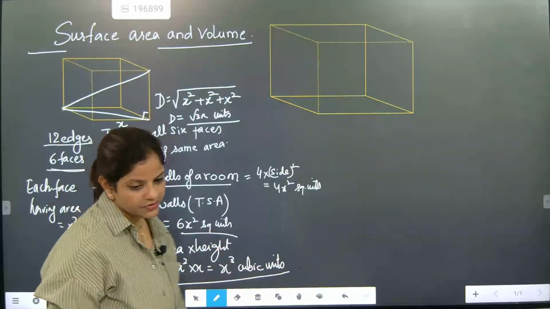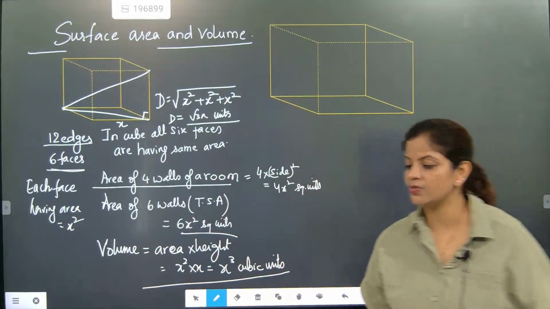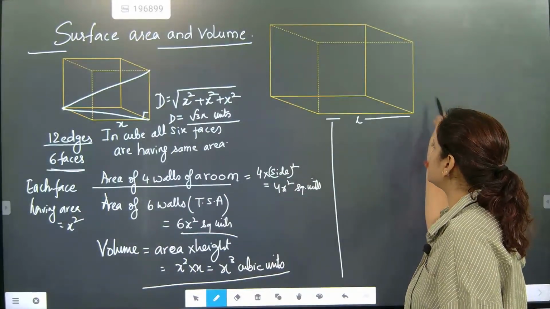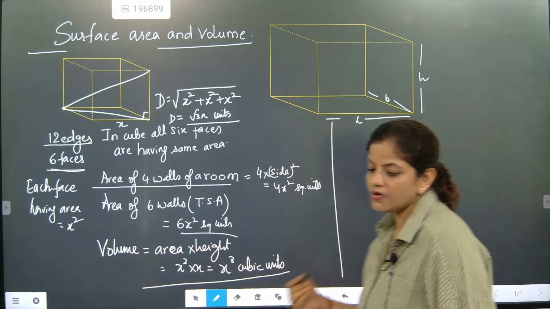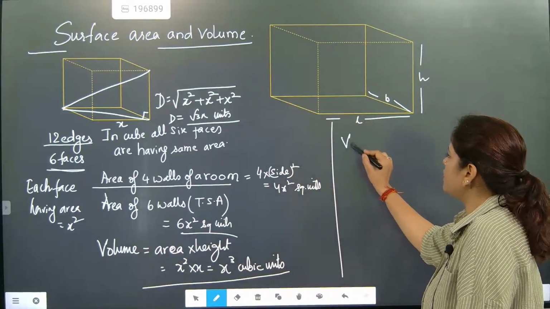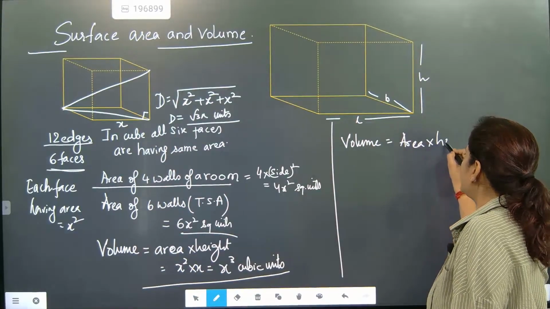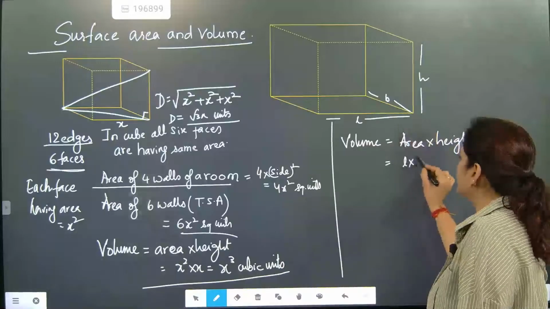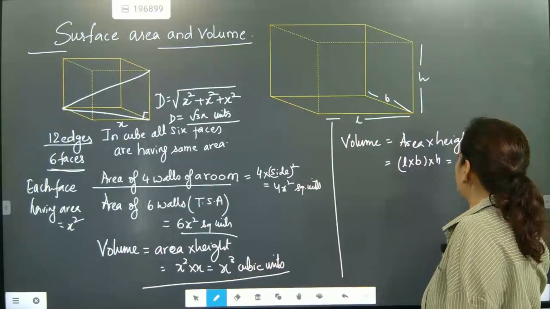Now, what is the basic difference between cube and cuboid? We are going to learn that now. So now look a bit. In cuboid, this part will be considered as length, this part will be considered as breadth, and this part will be considered as height. Always we know that volume is equal to area into height. And here area is length into breadth and then into height. So volume is LBH cubic unit.